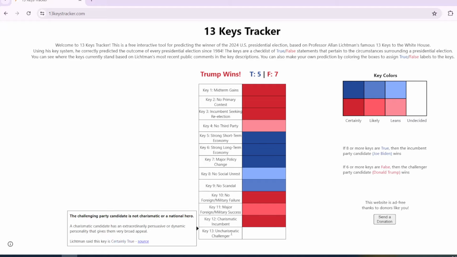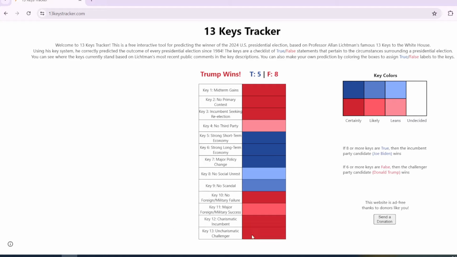And then key number 13, uncharismatic challenger. This is going to be most certainly true because obviously Donald Trump is not charismatic when it comes to independent voters, Democrats even, and undecided voters. Now, you can say he is charismatic among his own base, but his base does not count. He has to appeal to independents, which he does not. So that key will go in favor of the Democratic Party.